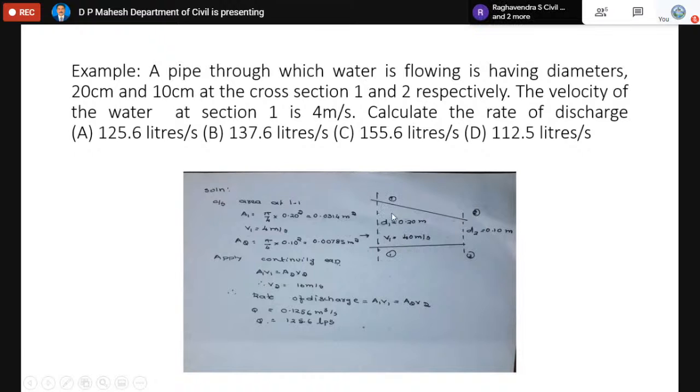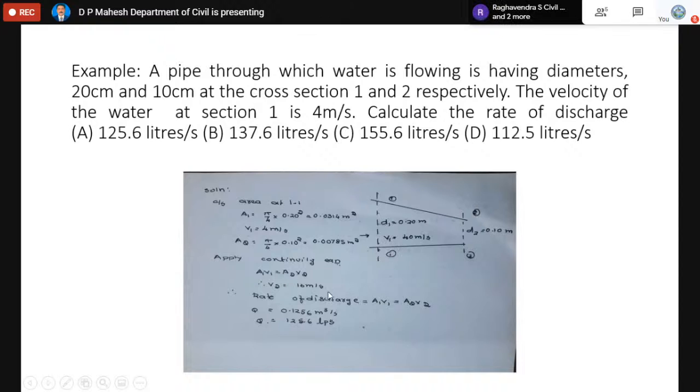If you want to calculate the flow rate at any section, according to the law of continuity equation, the discharge at 1 and the discharge at 2 are one and the same. We can calculate the discharge at any section if we know just two values. One value is its area. The other value is the velocity through it. Since the diameters of both sections are known, we can find their areas. And the velocity at section 1 is known, so we can also find V1.